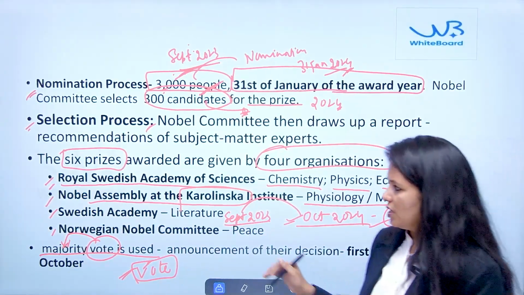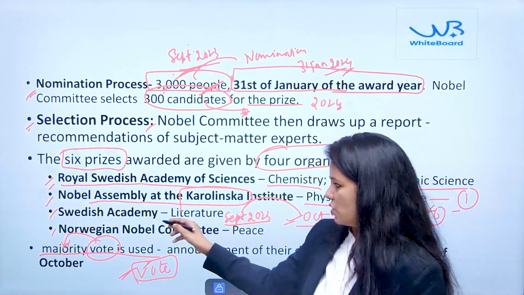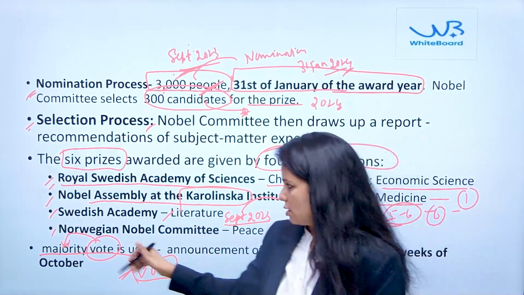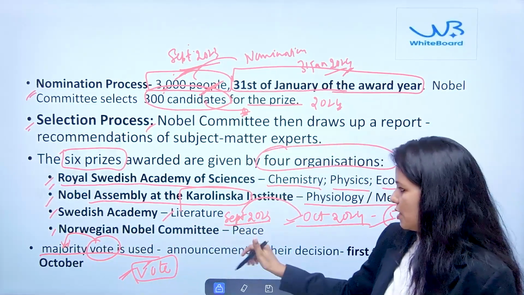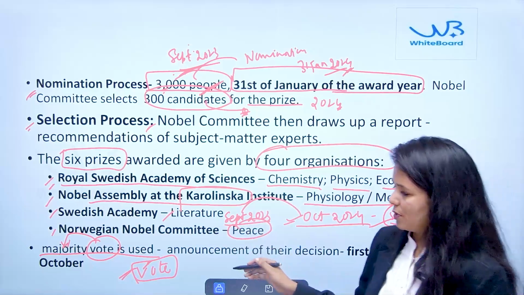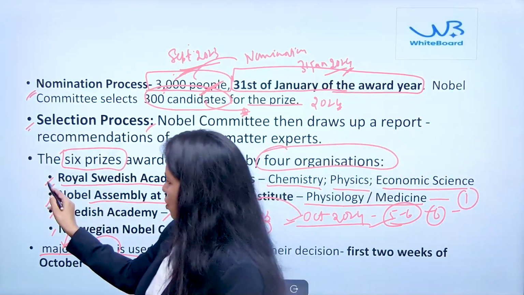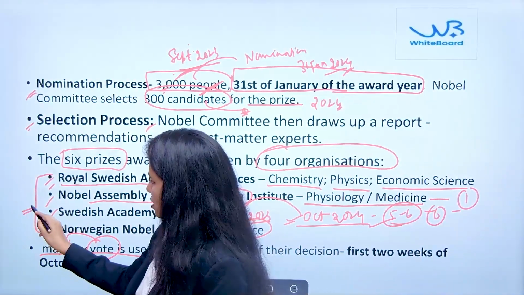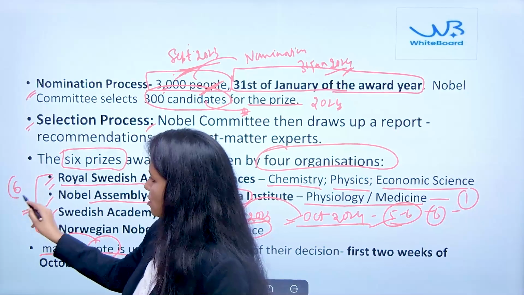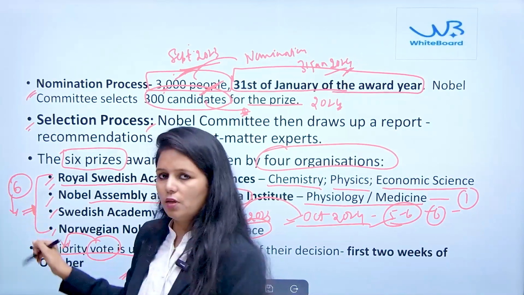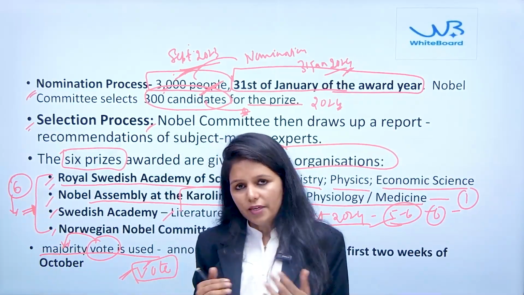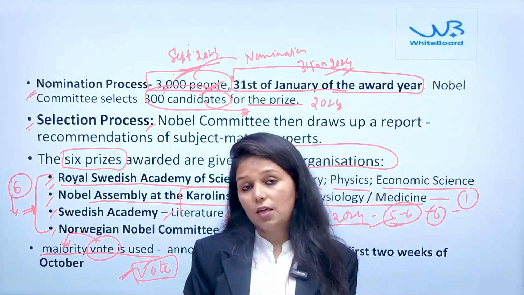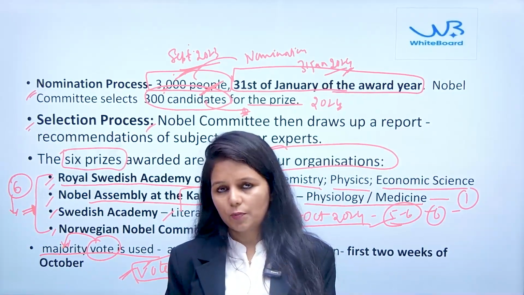Then the Swedish Academy for literature. Last but not least, the Norwegian Nobel Committee for peace. So these 4 organizations select the Nobel Prize for the 6 categories with the help of the vote. Immediately after the voting is done, the announcement is made for that particular year.